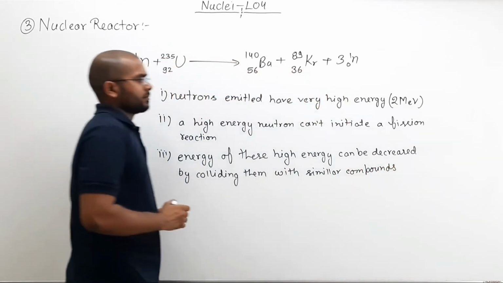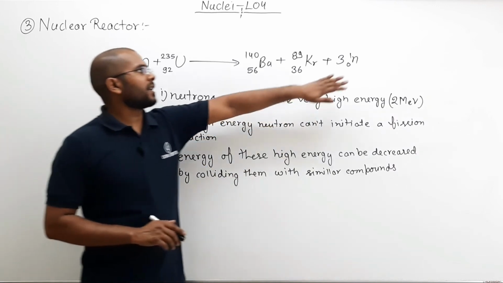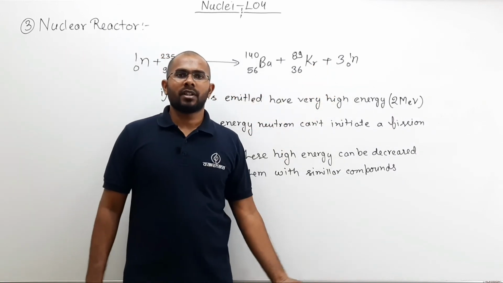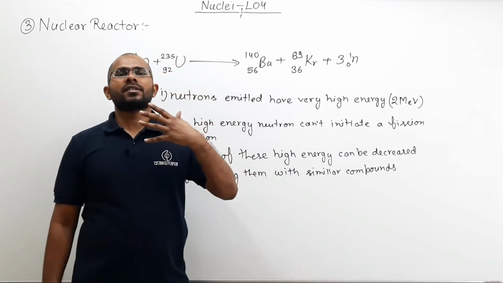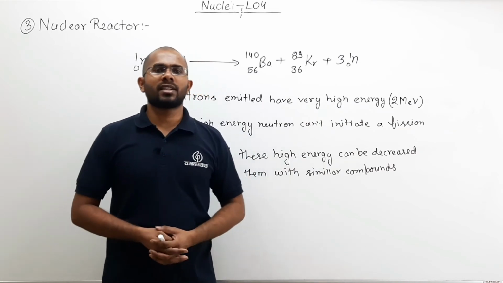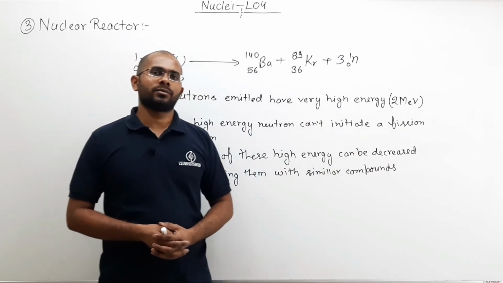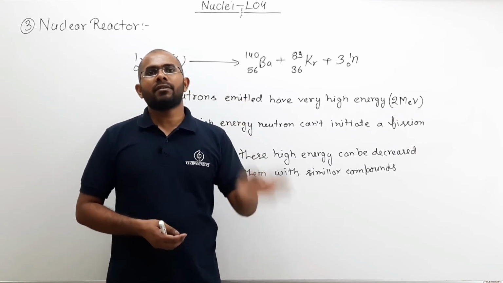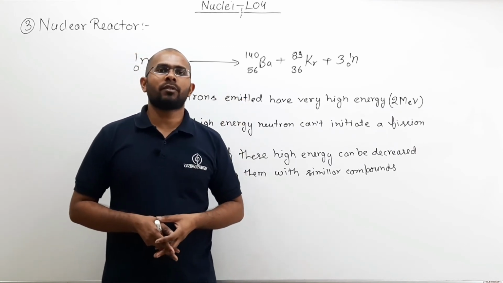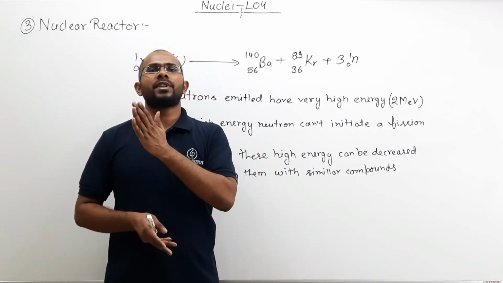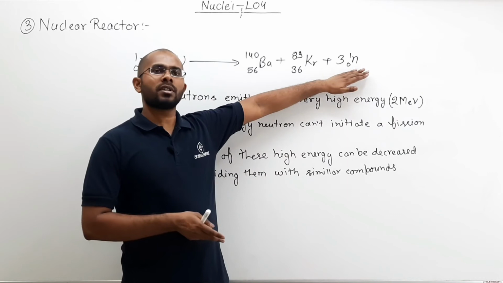Now what will happen when these high energy neutrons collide with these compounds? They will transfer some of their energy to those compounds. For example, let us say I take a water molecule. So if I make that neutron collide with a water molecule, then what will happen? My water molecule will take some of the energy of these high energy neutrons.